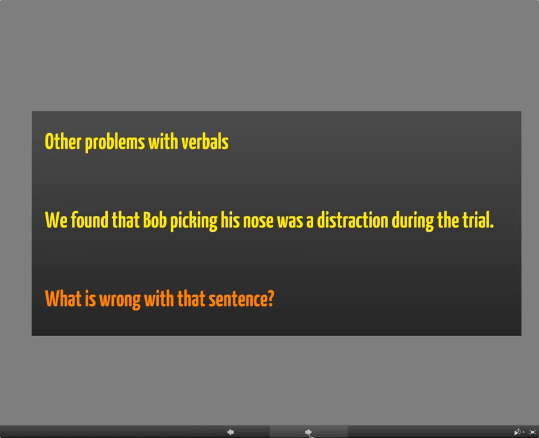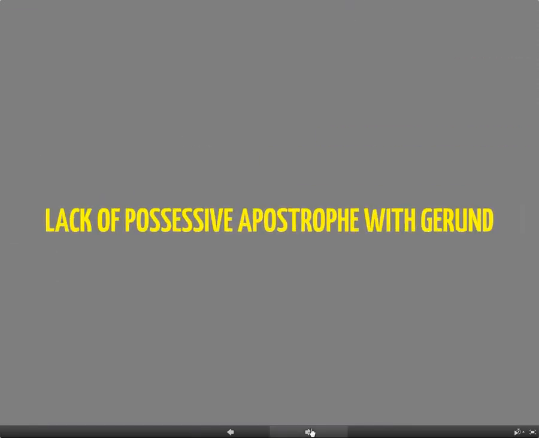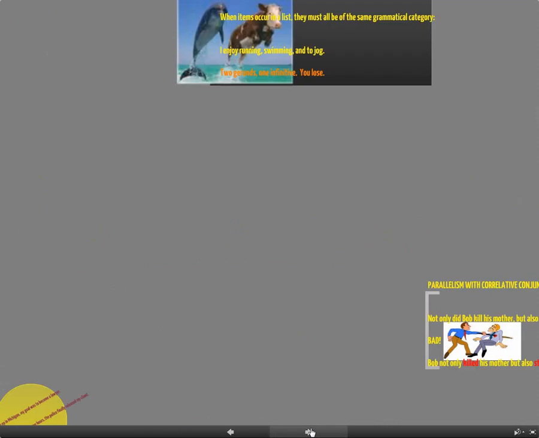What are some other common problems with verbals? Take a look at this sentence. We found that Bob picking his nose was a distraction during the trial. Notice the verbal right here is picking his nose. It's a gerund, picking his nose. What's wrong? Lack of possessive apostrophe with the gerund.